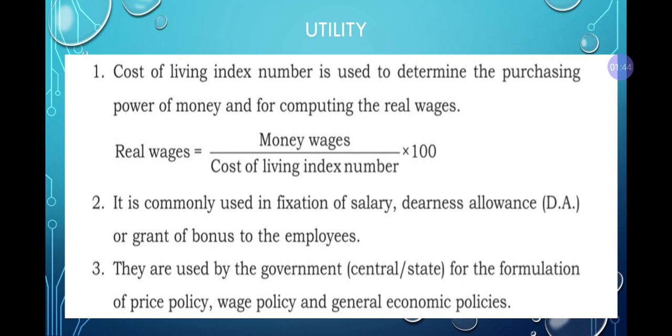How the real wage is there, on that the consumption will be taking place. So, real wage, there is a formula. Real wage is equal to money wages divided by cost of living index number into 100. This is called purchasing power, where it has been calculated.